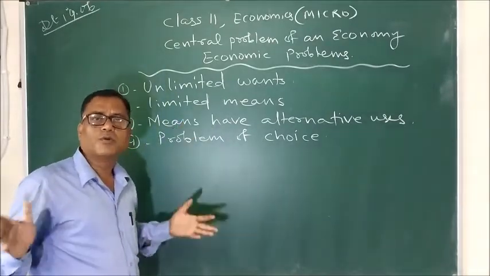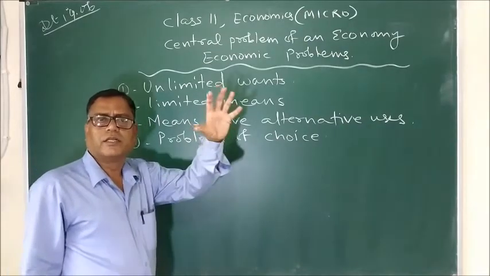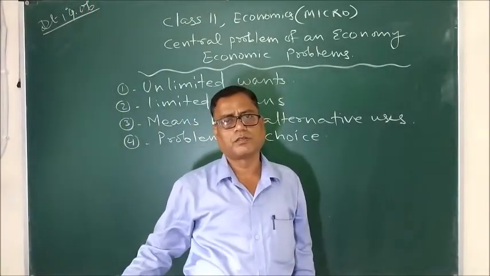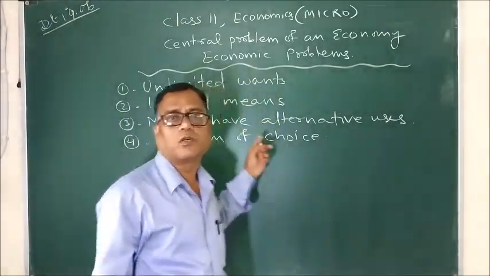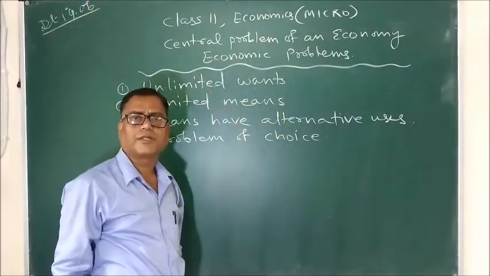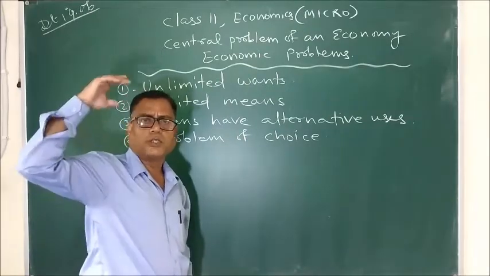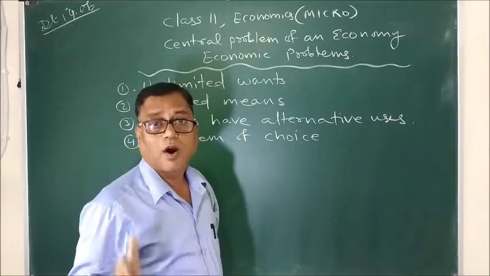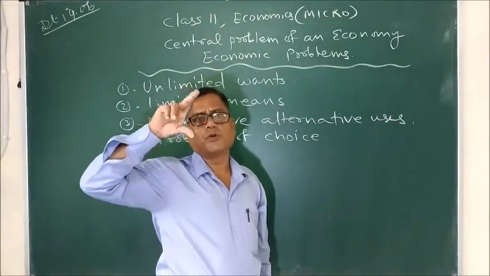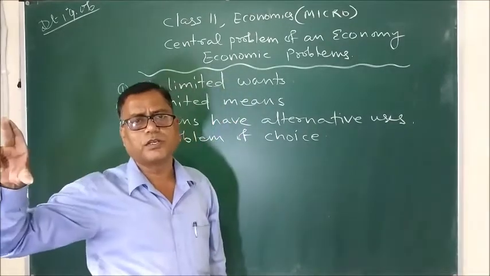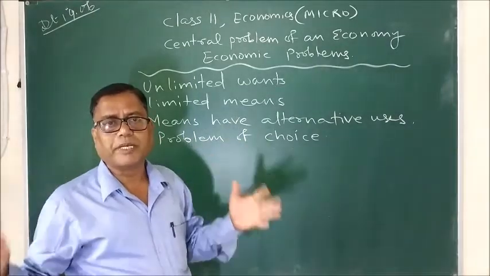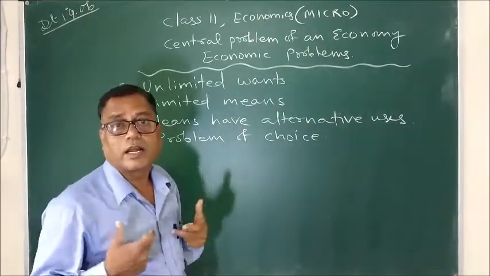So, now what is the solution? On one side, we have unlimited wants, and on the other hand, we have limited means or resources. So, of course, we have to resort to choice: out of our unlimited wants, we have to select only those wants that we can afford to pay for. So, we have to shortlist our list of wants considering our purchasing power or the amount of means or resources we have at our disposal.